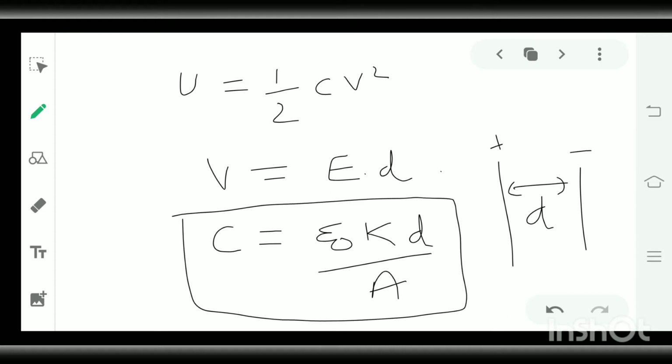So this is the value for capacitance C and the value for voltage V. We will put this in the equation first.